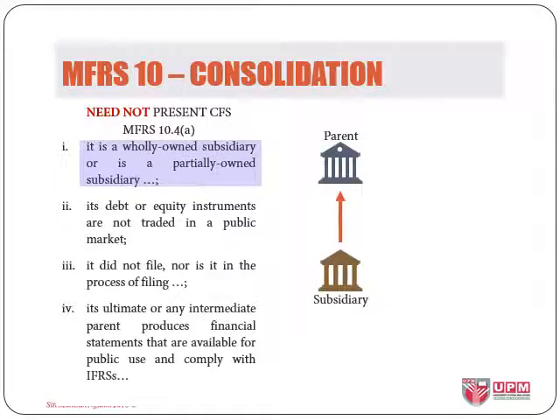The first condition is when the entity itself is a subsidiary, that is, either itself being 100% controlled or partially controlled by another entity, with the condition that if it is not wholly owned, thus have non-controlling interest investors, that group of investors must first give the consent for the entity not to present its CFS. This will require that the ultimate parent to present CFS for the entity and its subsidiaries either directly or indirectly.